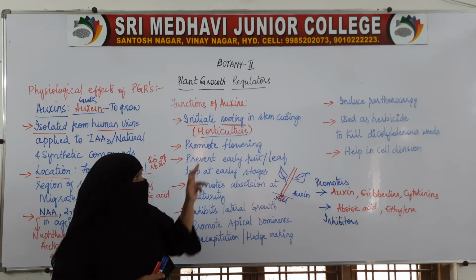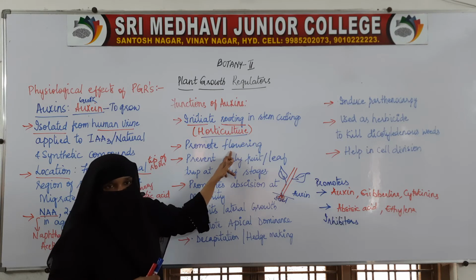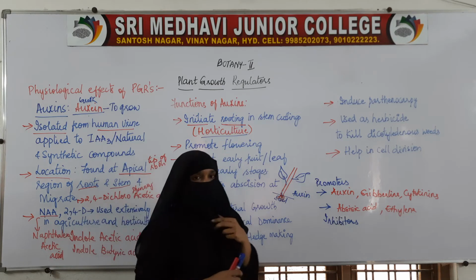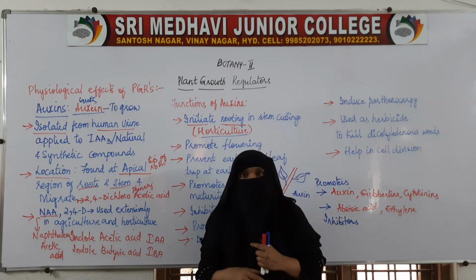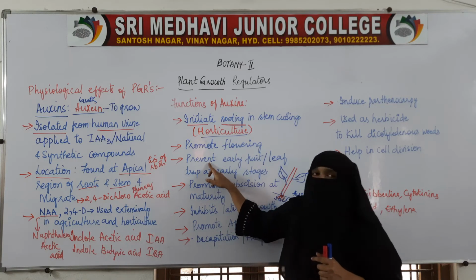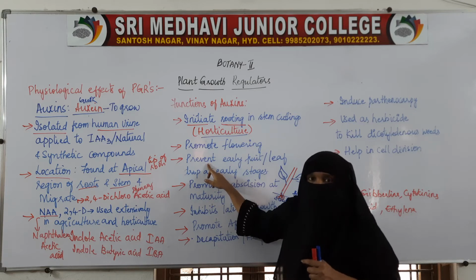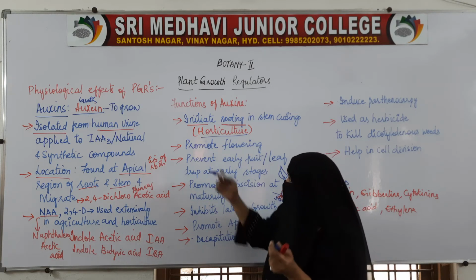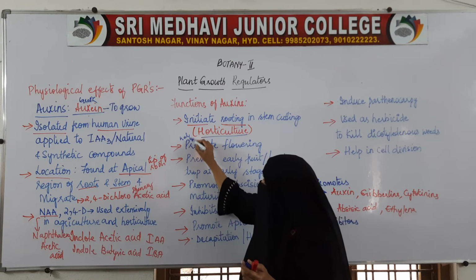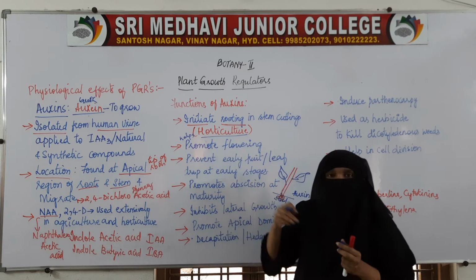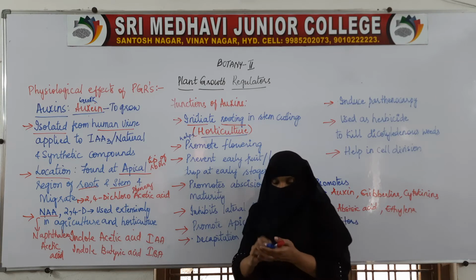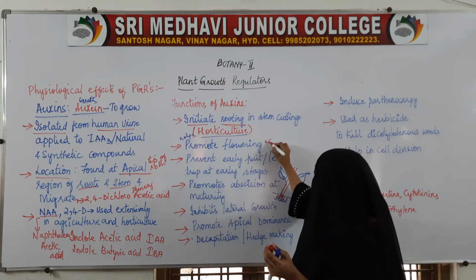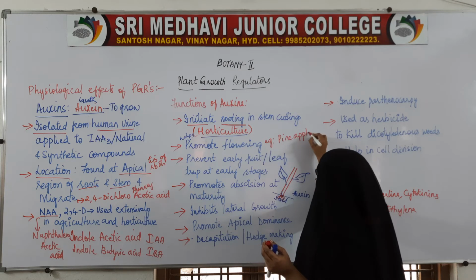Next, it promotes flowering. It helps in the production of flowers on the plants. Auxin helps in production of flowers. An example here is pineapple.